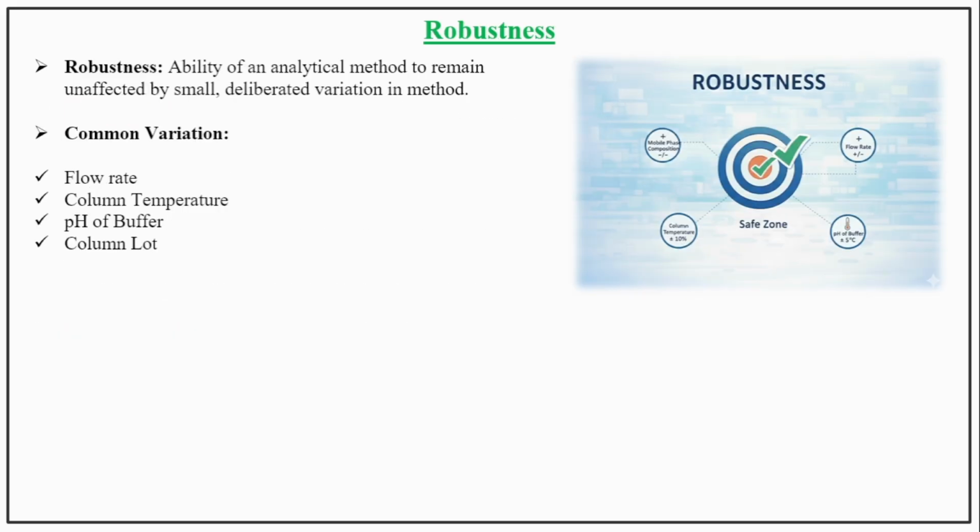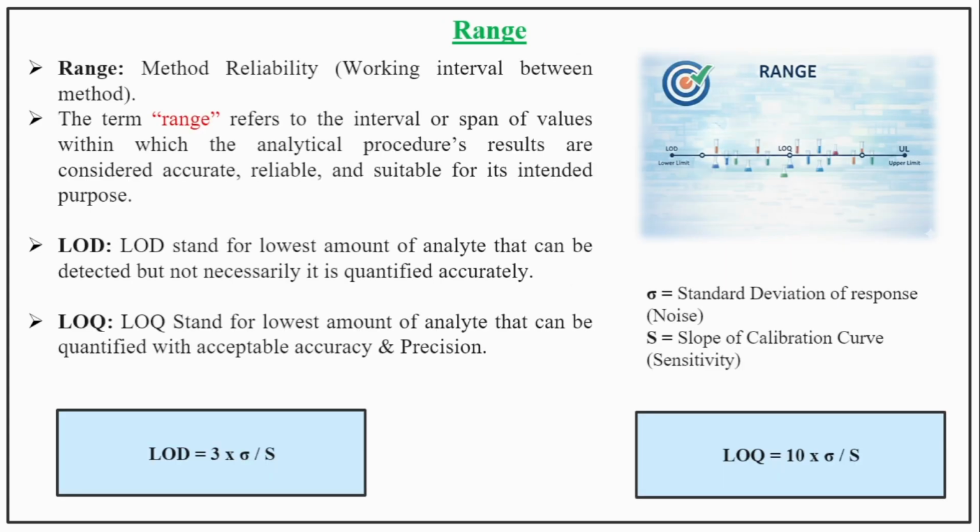What is robustness? Robustness is the ability of an analytical method to remain unaffected by small deliberate variations in the method. What are the common variations? These common variations include changes in flow rate, changes in column temperature, changes in pH of the buffer, and changes in column lot number.